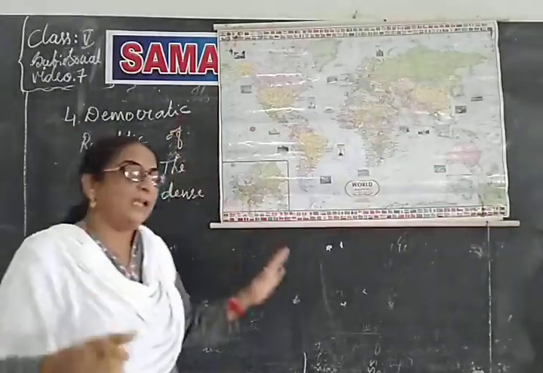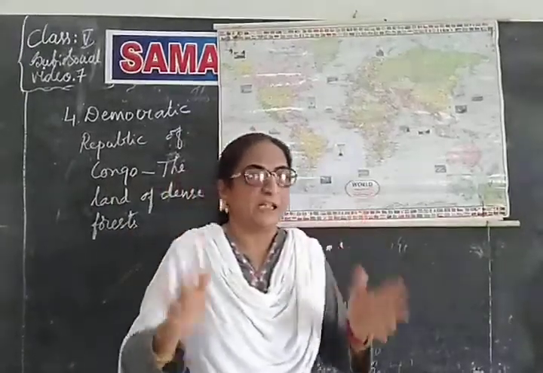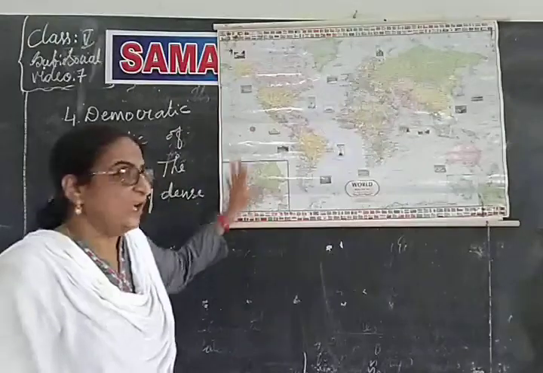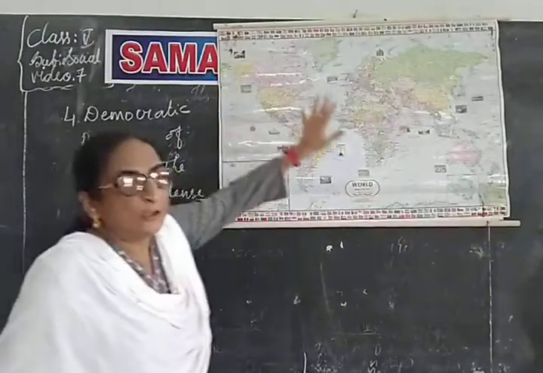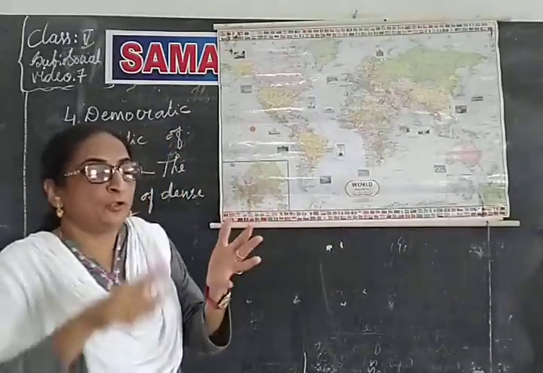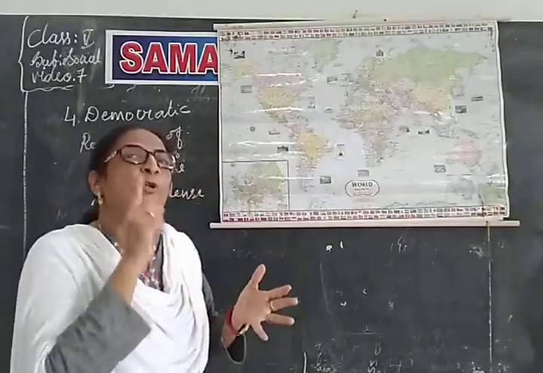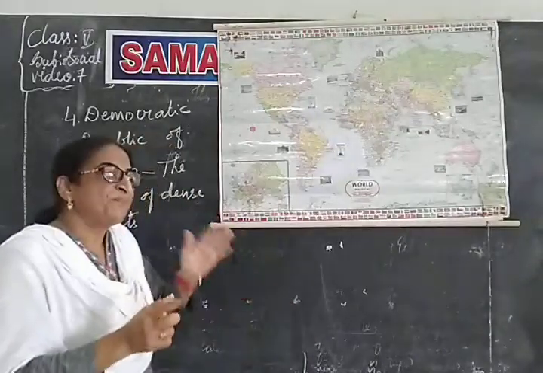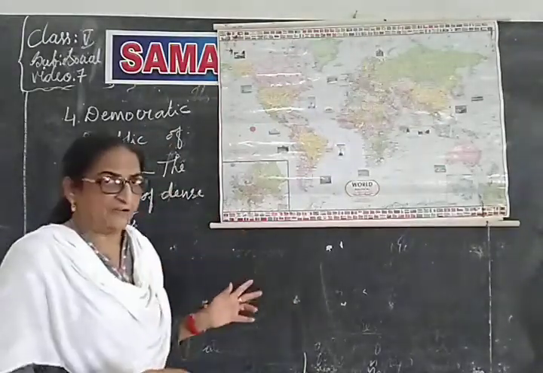Now, when we are learning about a particular country, we should know everything regarding that country, isn't it? We should know its location, its physical features, its climate, its vegetation, we must know its wildlife. In that way, we have to know everything of that country.